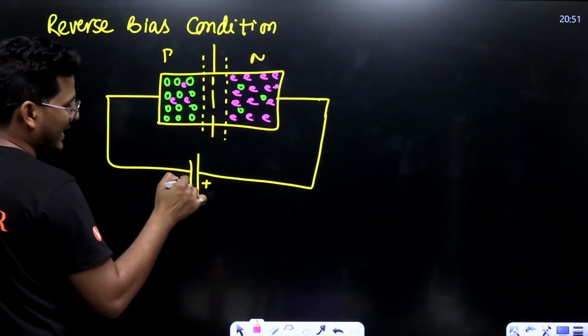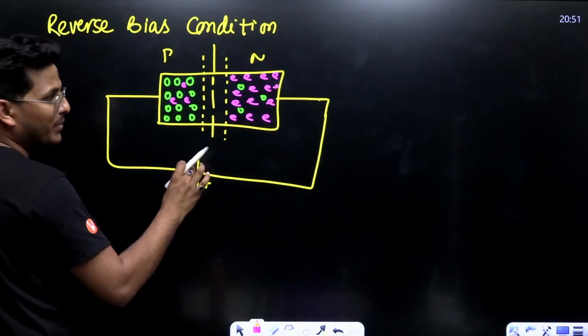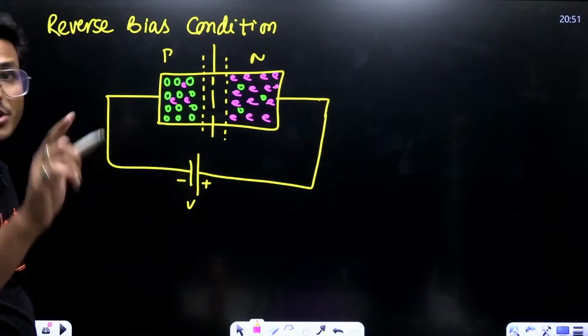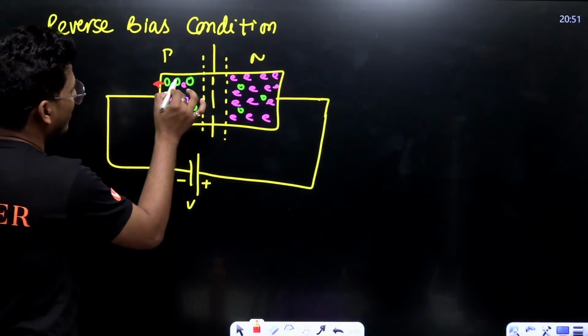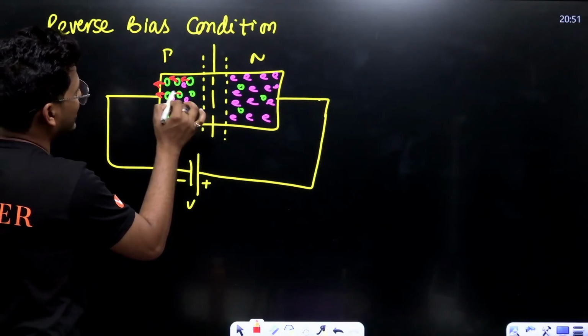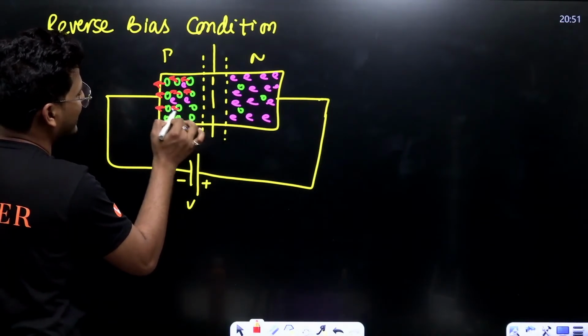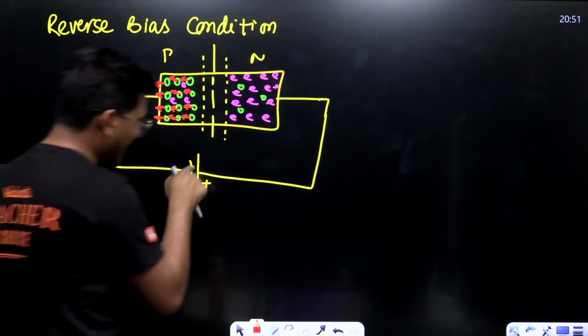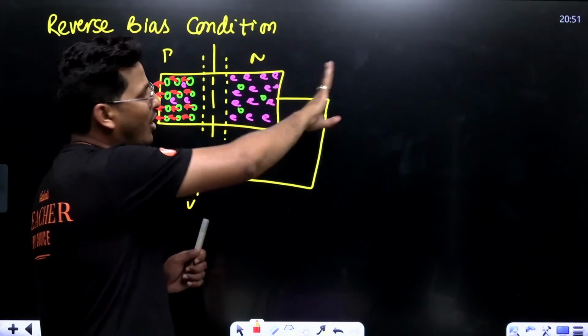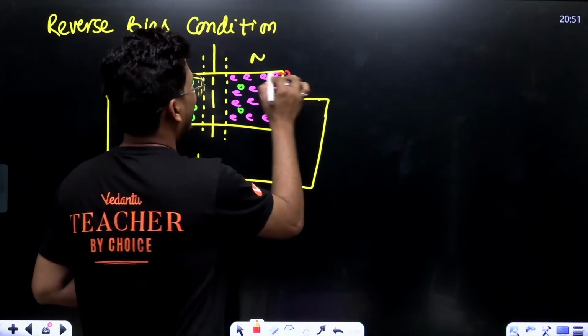Now, the negative terminal is connected with P-type, so what will happen? These majority charge carriers move outside from the depletion layer. In the same way, the positive terminal attracts all these negative charges in the outward direction.